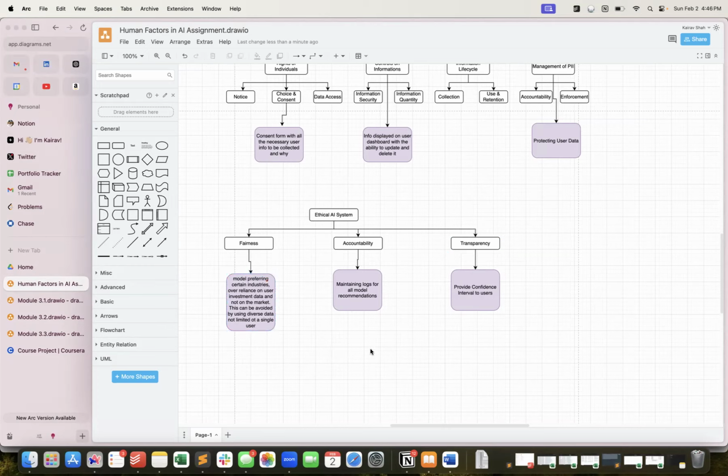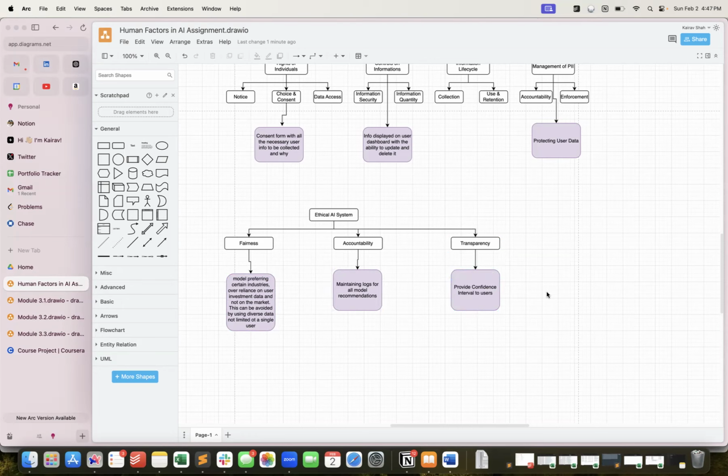Accountability. It is important that we have a log, a database log of all the model recommendations to a particular user, so that we can troubleshoot and make sure what date and time we suggested something to the user, just for security and accountability purposes. If sometime in the future we get into some legal issues, we have these logs maintained.